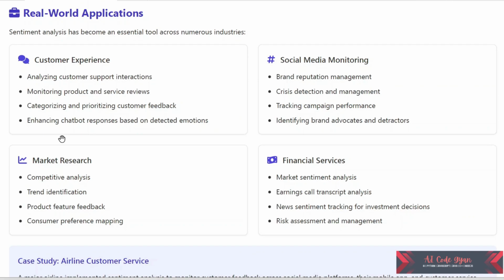And the fourth one is financial services, which is very important. We can analyze market sentiments. Using this, we can analyze earnings call transcripts. We can have news sentiment tracking for investment decisions. So that is for speeding up documentation and for risk assessment and management.